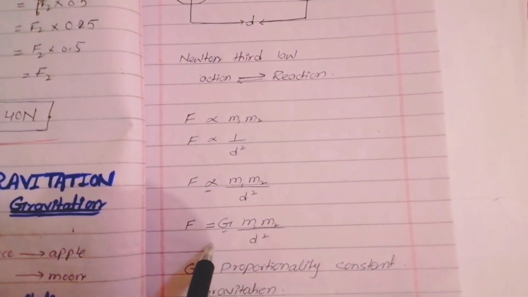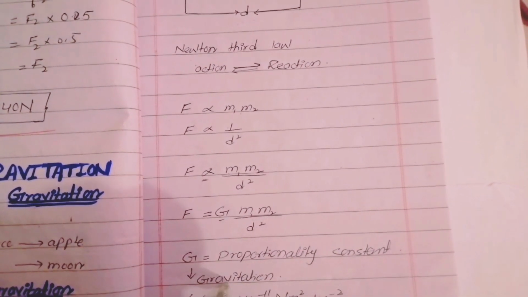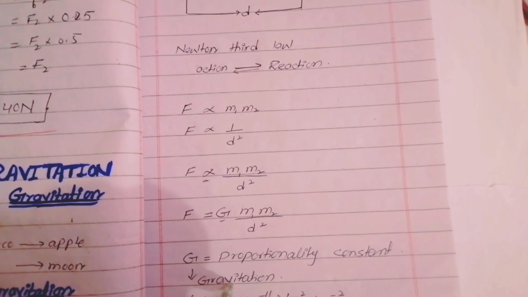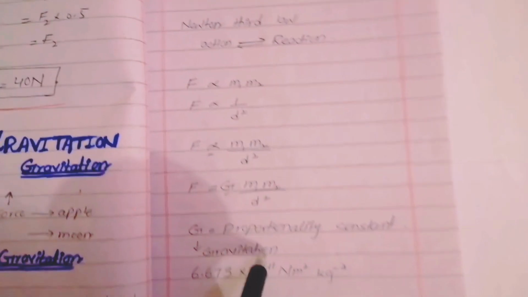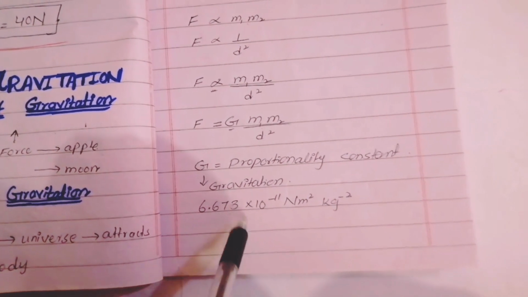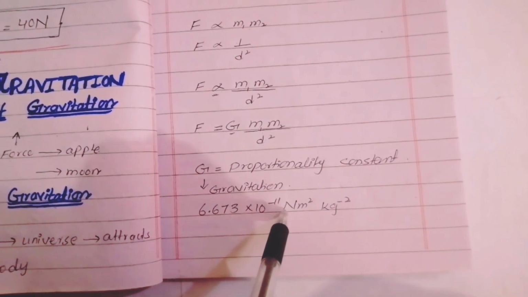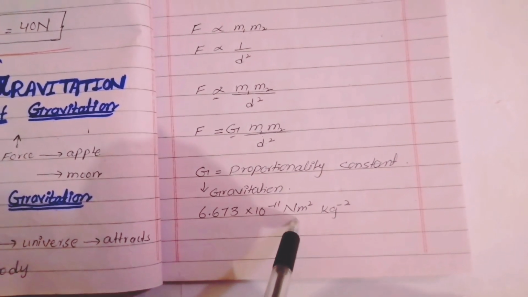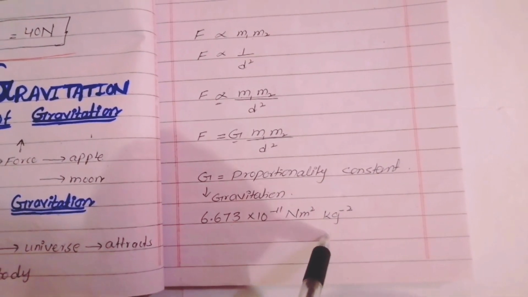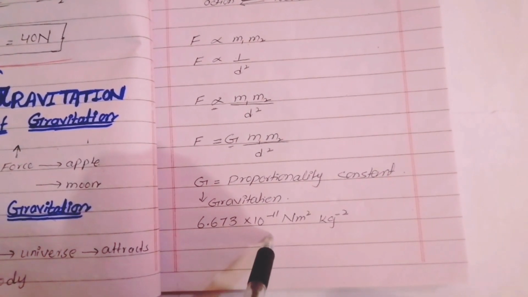This G is called the proportionality constant, and it is also called the universal constant of gravitation, and its value is 6.673 multiplied by 10 raised to power minus 11 Newton meter square per kilogram square. This value of gravitation is very small.